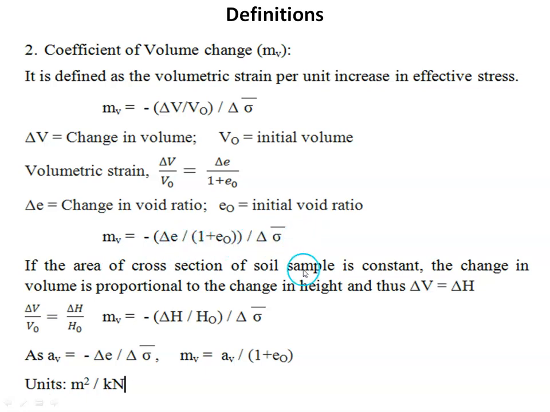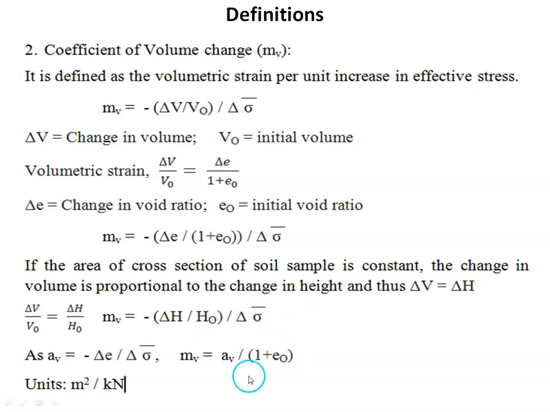If the area of cross section of soil sample is constant, then the change in volume is proportional to the change in height, so that we can write change in volume equal to change in thickness. So in this case we can write delta V by V naught equal to delta H by H naught, so that we can write coefficient of volume compressibility equal to delta H by H naught divided by delta sigma dash.